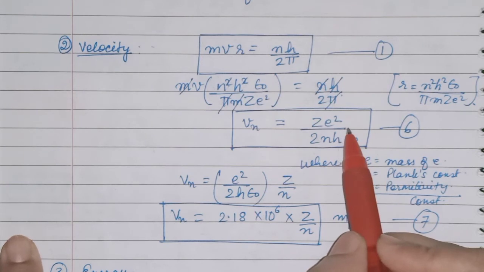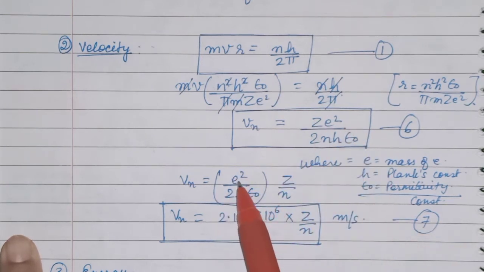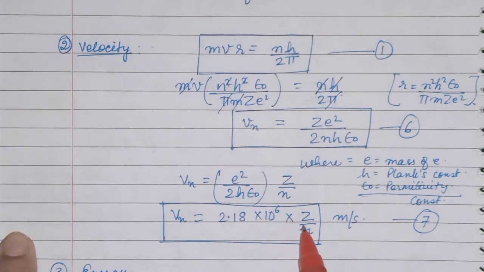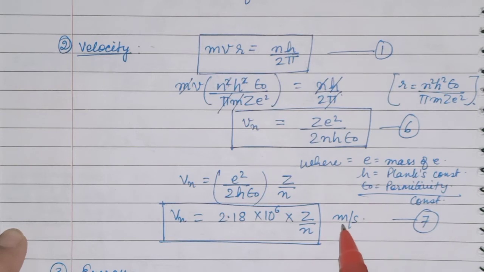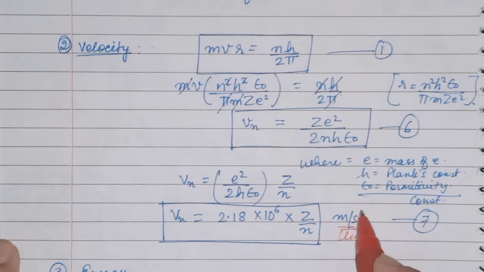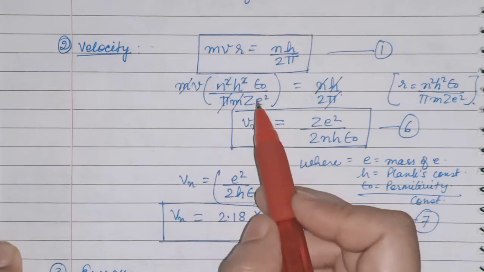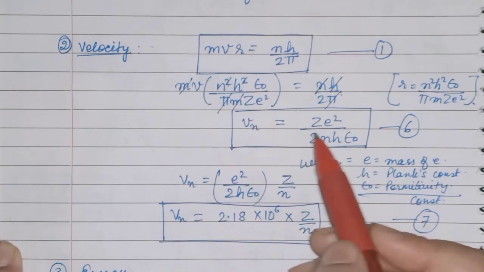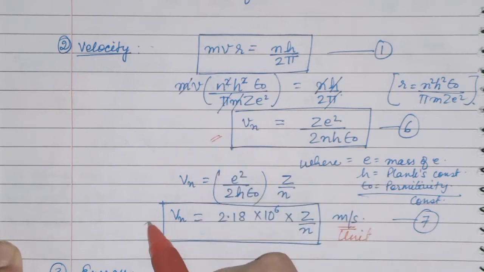Take them in the bracket, you will put all the values. Now you will get 2.18 into 10 to the power 6 into Z by N, where Z is atomic number, and N is number of shell, and its unit is meter per second. Okay, velocity unit is meter per second. So this is your shortcut of velocity, and this one is your main velocity equation. You have to remember both equations, children.